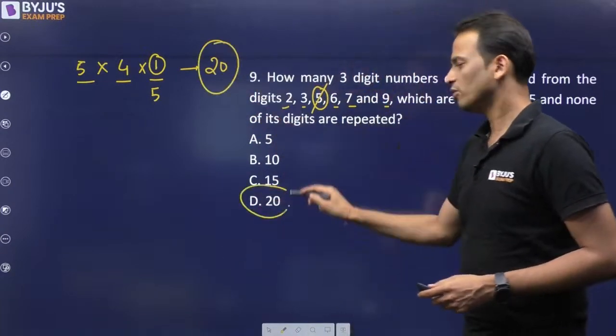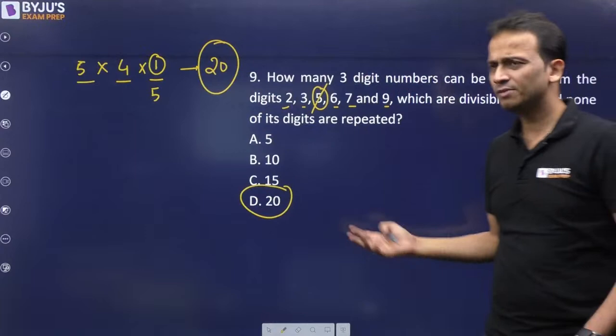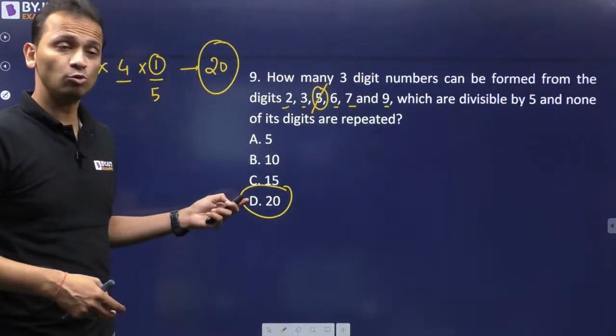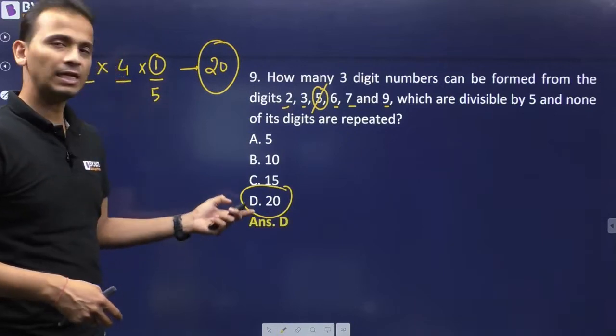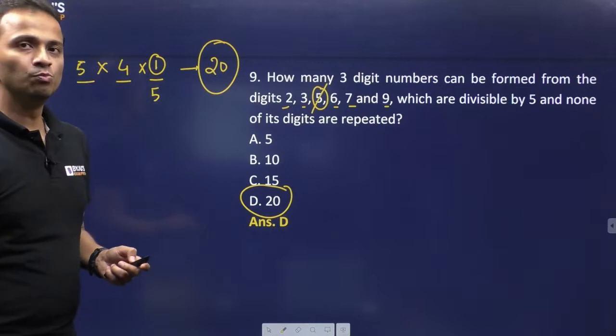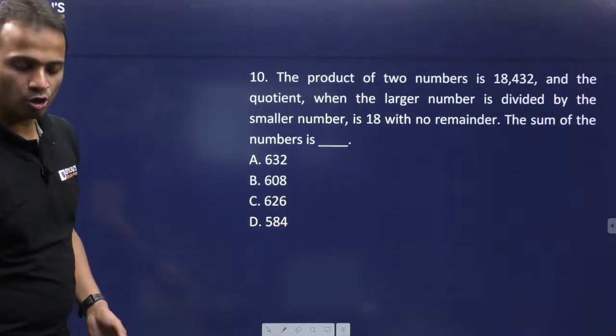Okay, so already answer display हो गया था, but never mind. You must know how to calculate the answer. The answer is option D. All right. चलिए, let's move towards the last question of the day.